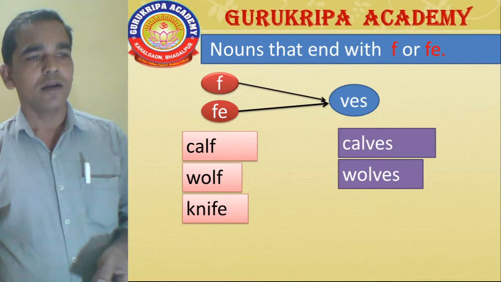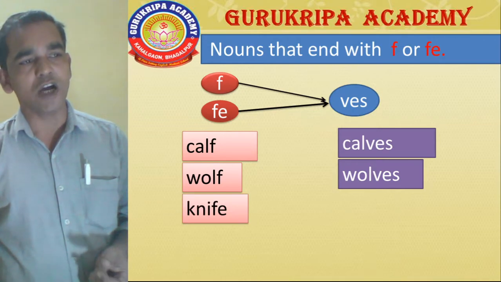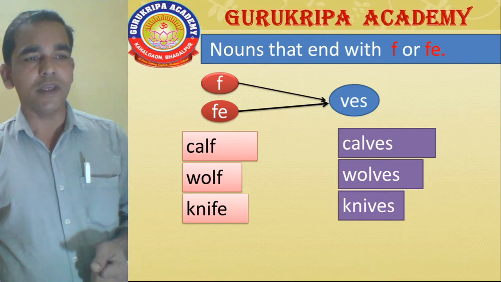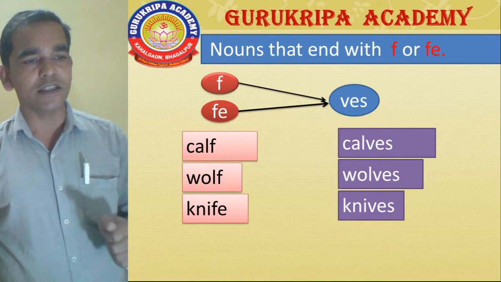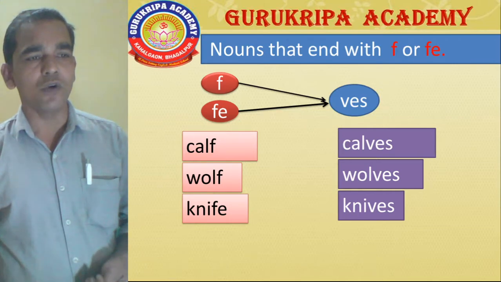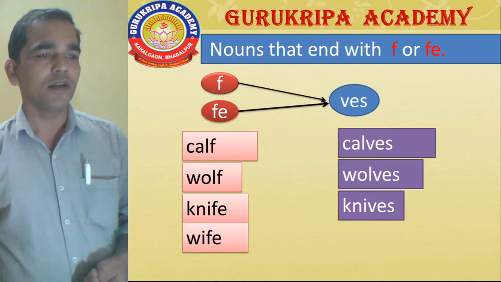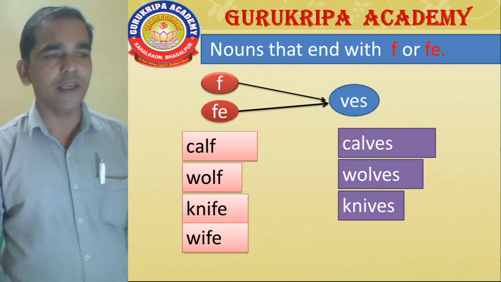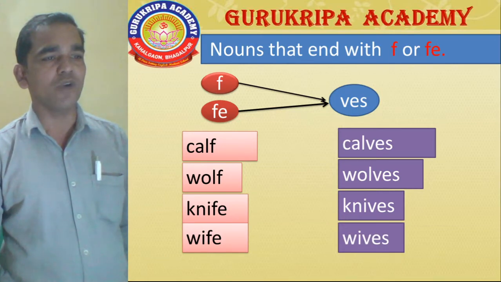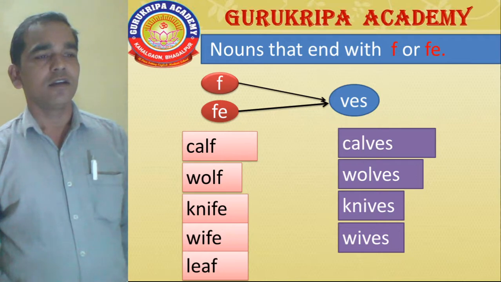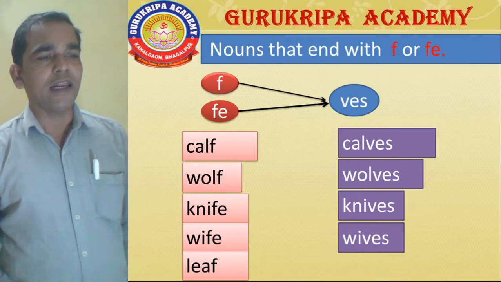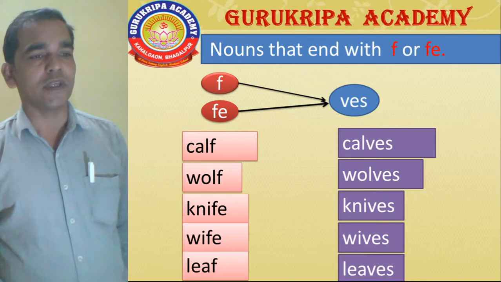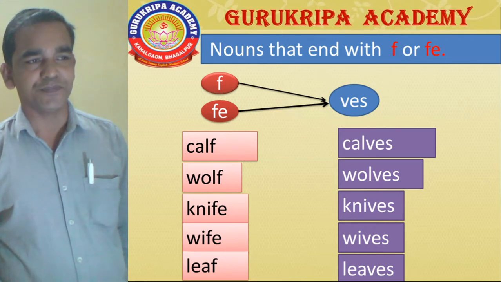Another example, KNIFE, knife, and it ends with FE, we add VES, KNIVES, knives. So many knives. Another example, WIFE, wife, only one wife. If we add VES, WIVES, wives. So my dear students, look, another example, LEAF, leaf, only one leaf, and leaf becomes leaves, L-E-A-V-E-S, leaves. Students,